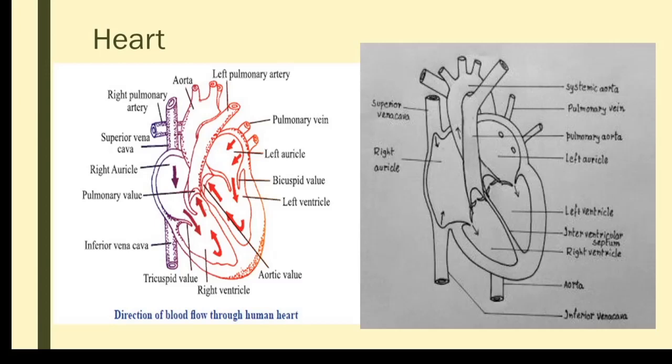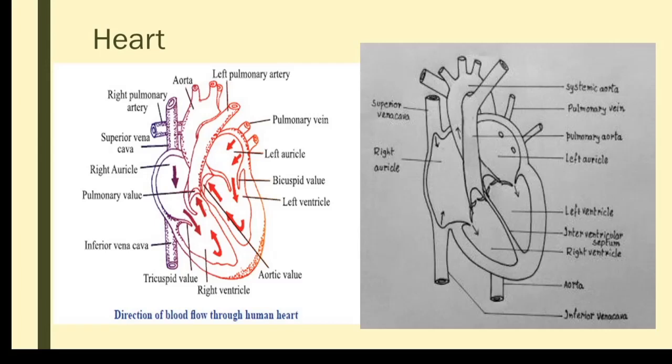So here the pressure will generate. With much pressure, when it is forcing up, the semilunar valves will open. When the semilunar valves are open, the blood will rush into the pulmonary artery on the right side and the aorta on the left side. When the blood passes from the ventricle into the blood vessels, the semilunar valves will close. The aorta will supply blood to different parts of the body, and the pulmonary artery will supply it to the lungs. By that time the ventricle will be relaxed.